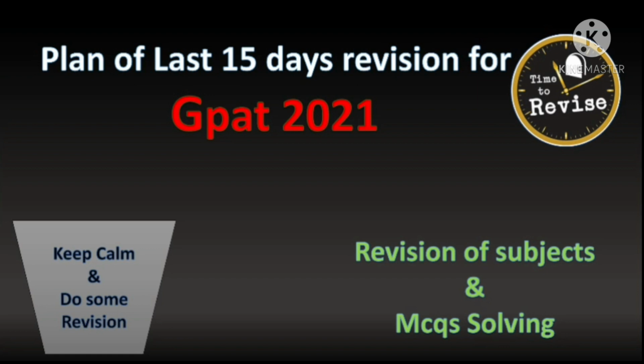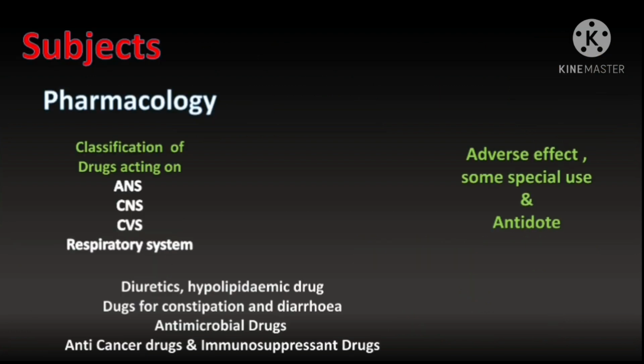So let's get to the plan and what we have to pick from the subjects. Let's go through that. Within the subjects, pharmacology is a prime subject. In the classification of drugs, we particularly have to do adverse effects, special uses and antidotes of the drugs. So classification of drugs we have to do: those acting on the autonomic nervous system, central nervous system, cardiovascular system, respiratory system, and if you want to add something, then diuretics, hypolipidemic drugs, drugs acting on constipation and diarrhea, antimicrobial drugs, anti-cancer drugs and immunosuppressant drugs.